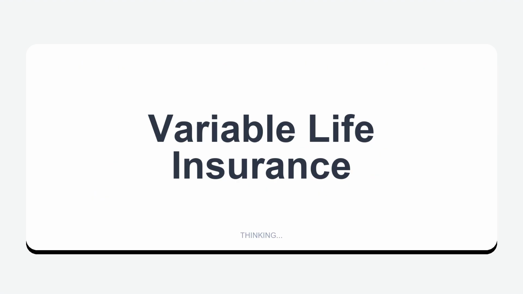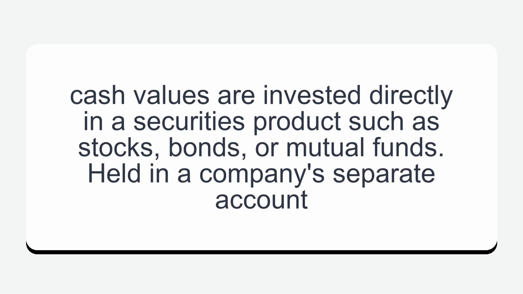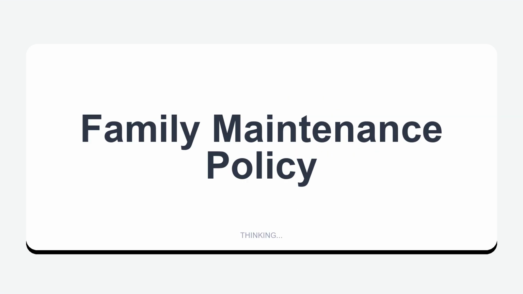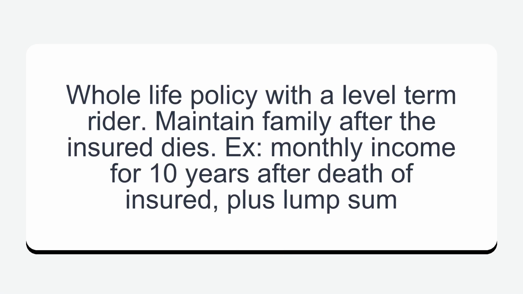Variable life insurance: cash values are invested directly in a securities product such as stocks, bonds, or mutual funds, held in a company separate account. Family maintenance policy: whole life policy with a level term rider. Maintain family after the insured dies. Example: monthly income for 10 years after death of insured, plus lump sum.